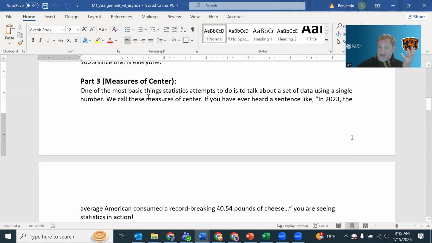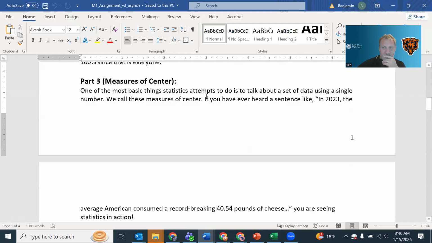One of the most basic things that we'll do with statistics is to talk about what's typical. And that's a measure of center. We have the mean, the median, the mode, and the mid-range as four basic measures of center. The mean is probably the most famous and the most used as a first attempt at an average. But there are reasons why we would look at the median or the mode or the mid-range.